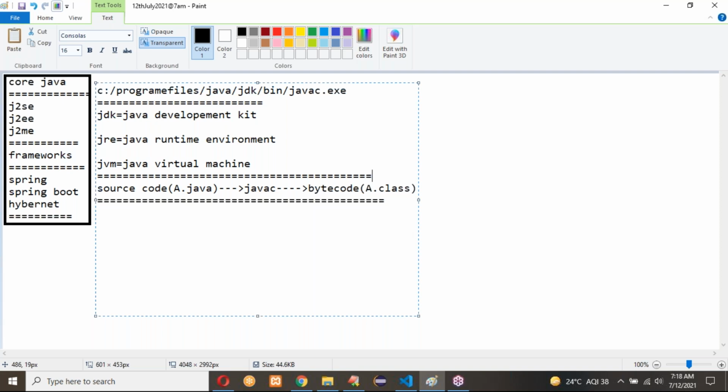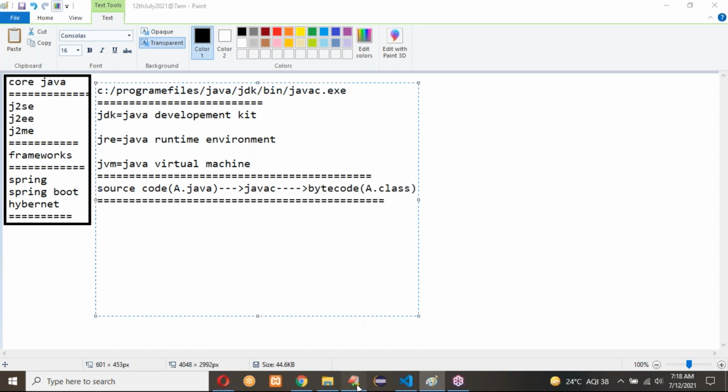If I write a.java here, it will go for compilation and generate the a.class file. In a similar way, for the a.java application, the a.class file will be generated by the compiler. This compiler-generated .class file can be read by JVM. JVM will give the output for our program.